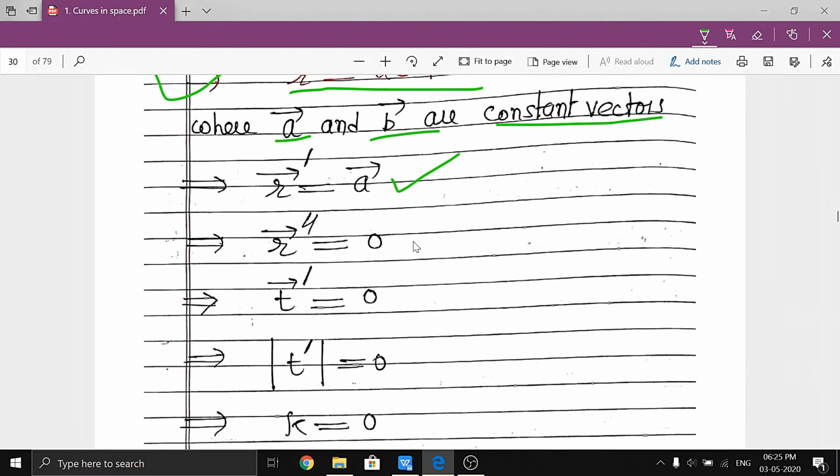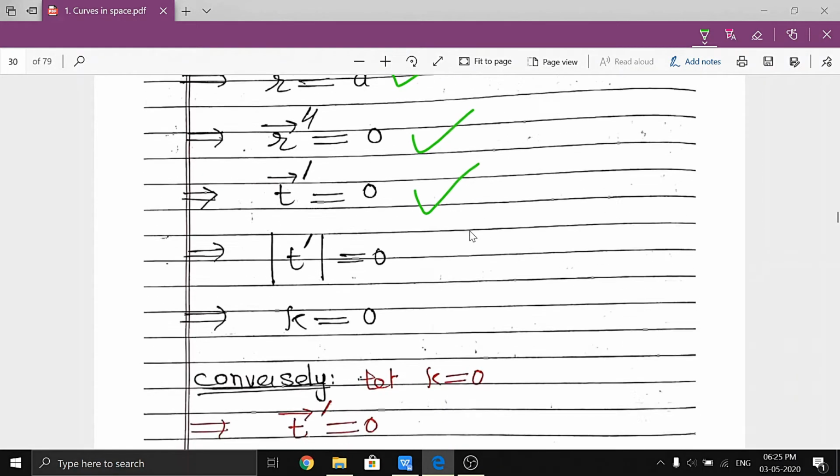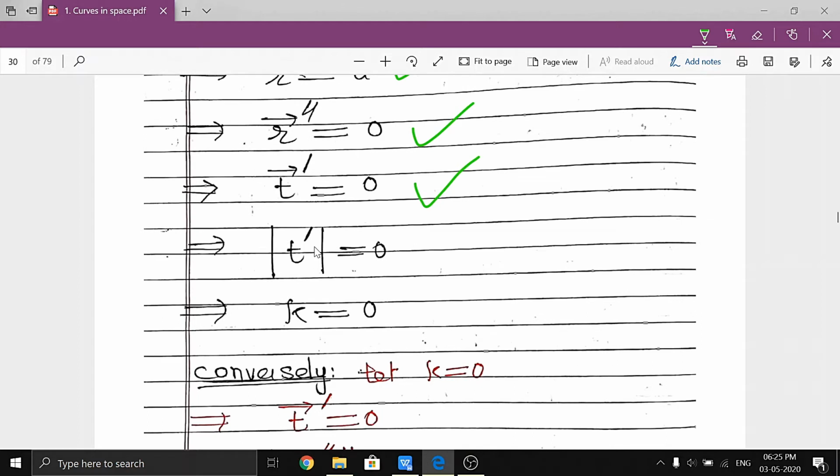Again differentiate, so this value will be 0. Now what is this? It is t dash. What is the value of t dash by the Frenet formula? That is kappa n vector. So from this, kappa is equal to 0. So this is our necessary condition.